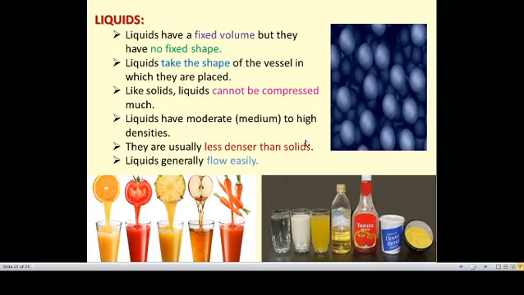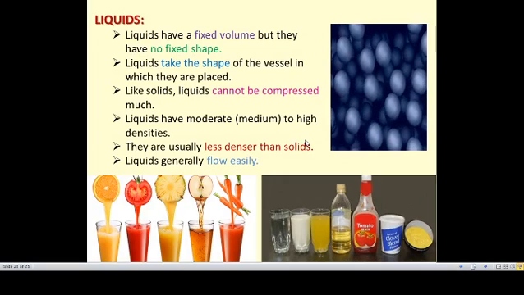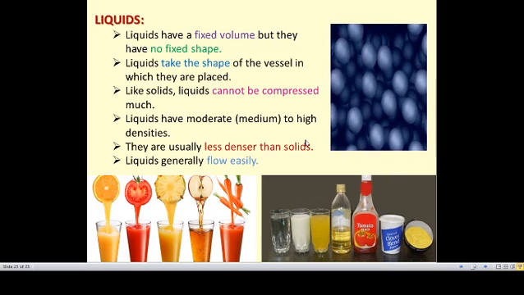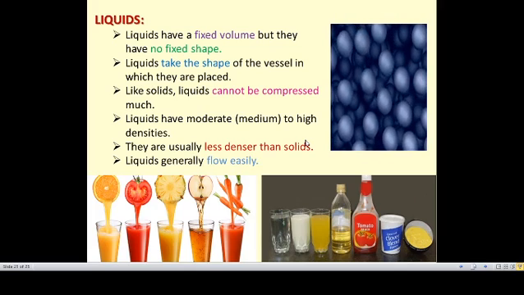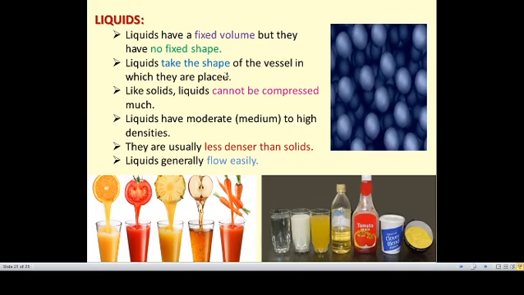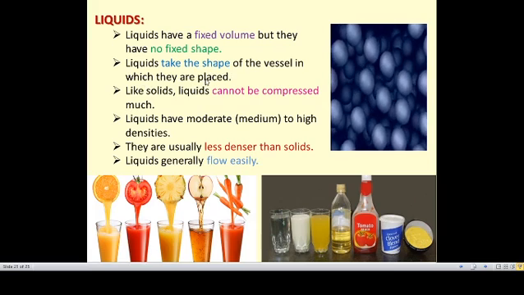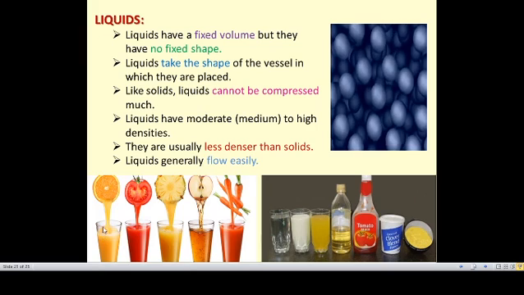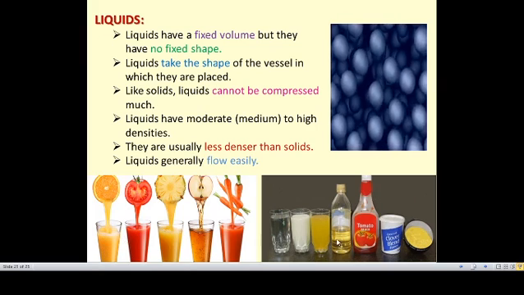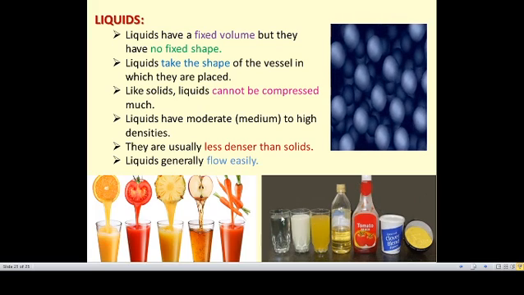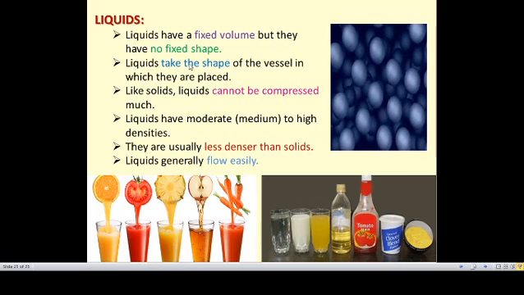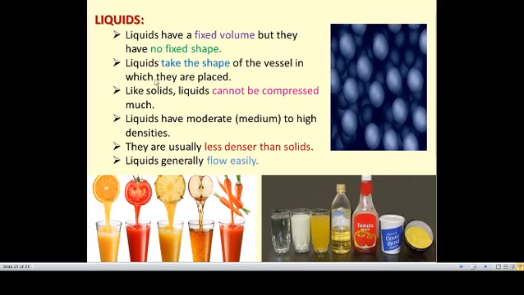Liquids have a fixed volume, but they have no fixed shape. They have a fixed volume, like 1 liter, but they do not have a fixed shape. There will not be a shape for it. So liquids take the shape of the vessel in which they are placed. If you keep it in a glass, it will take that glass's shape. If you put it in a bottle, it will take that bottle's shape. If you keep the liquid in a cup, it will take the shape of the cup. So it occupies the shape of the vessel in which it is placed.